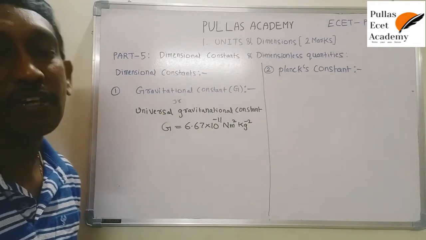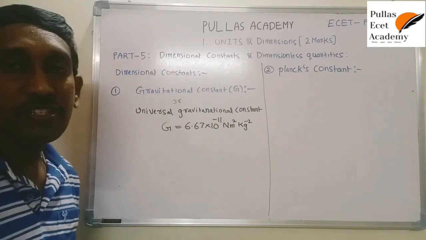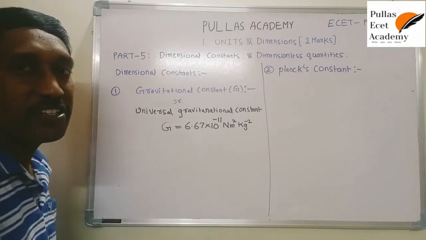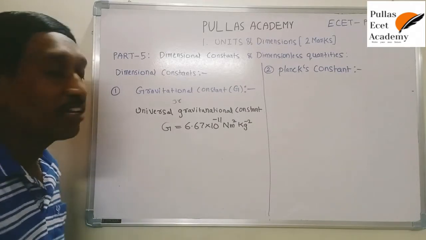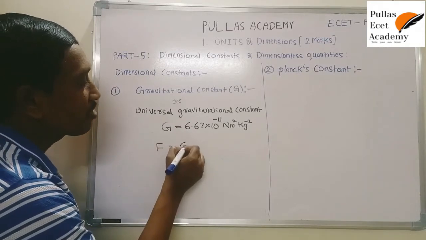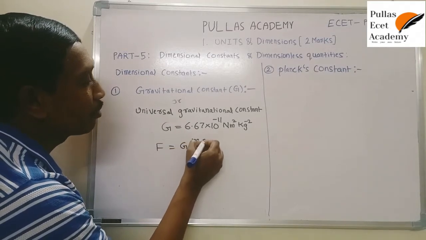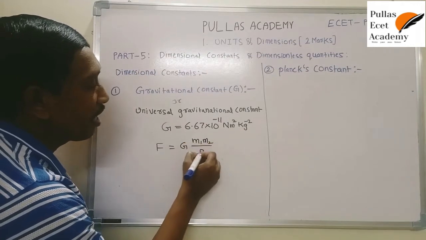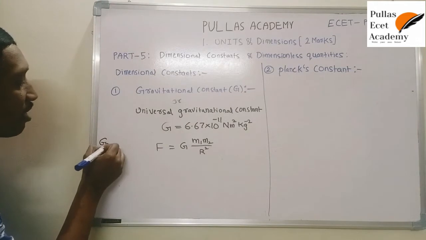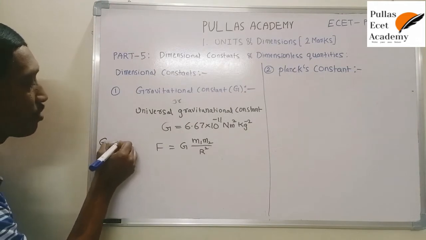What is the dimensional formula? How to construct it here? From the universal law of gravitation, we know the expression for gravitational force: F is equal to G m1 m2 by r square. Here capital F stands for gravitational force.